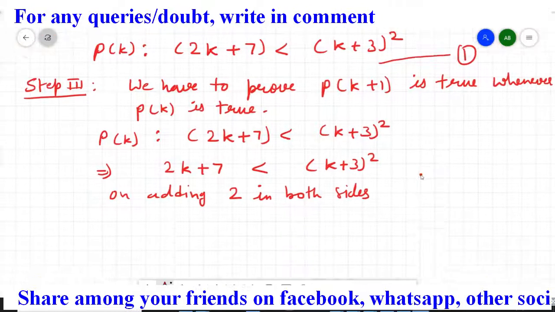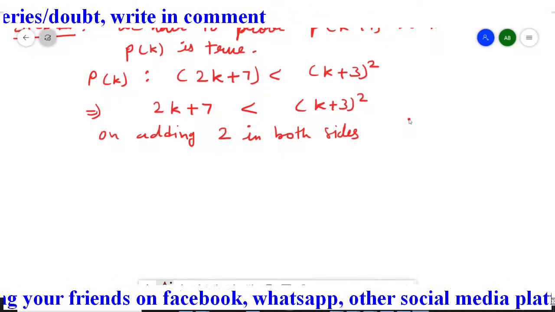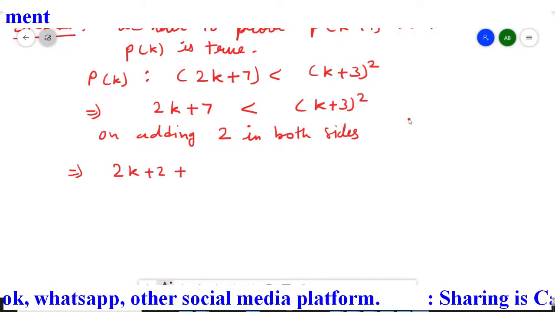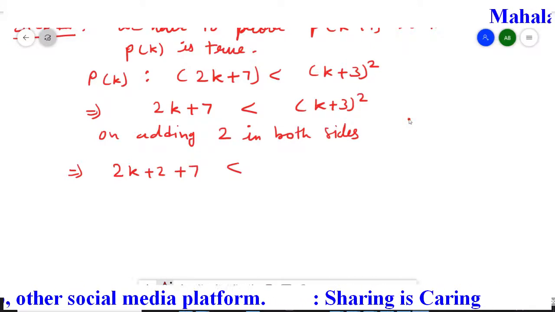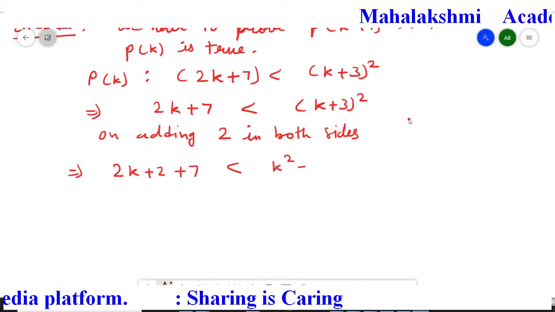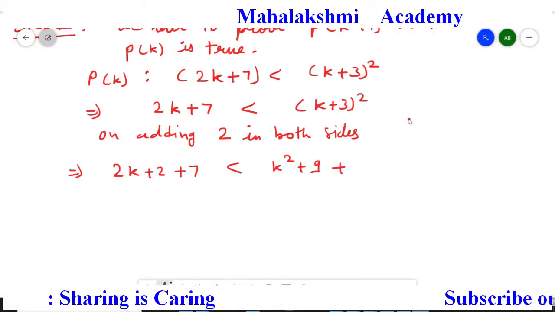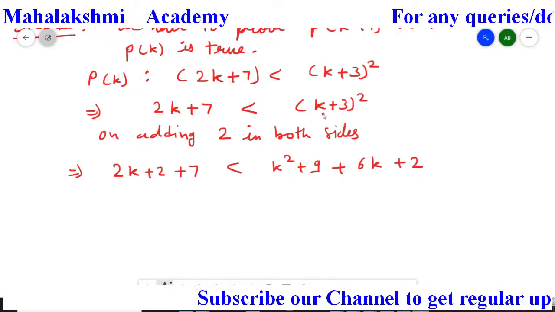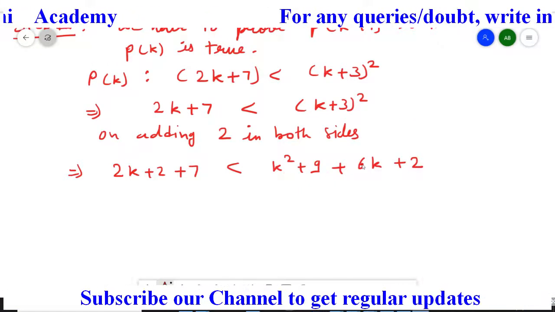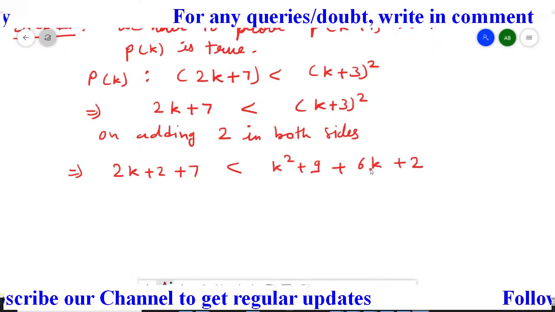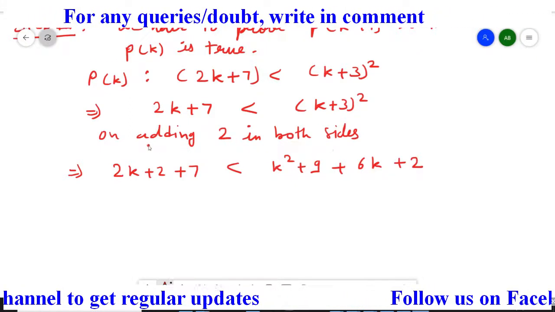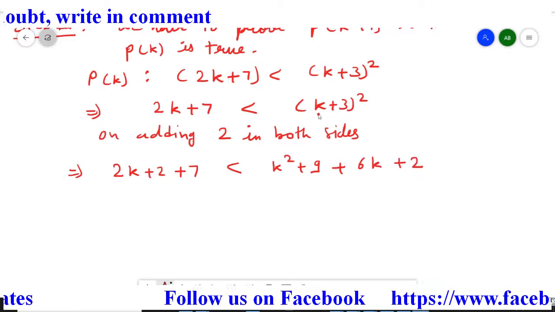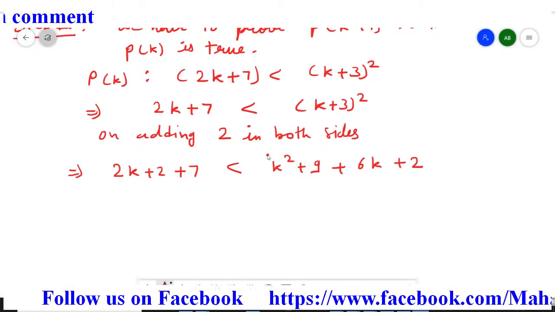And that will give us, now in the next step, 2k plus 2 plus 7 less than, and here this (k plus 3) I want to open, so we will get here k square plus 9 plus 6k and plus 2. So what I have done here, this k plus 3 I opened by (a plus b) whole square, that is a square plus b square plus 2ab, and then plus 2 we have to add on both the sides. So here I wrote here and here I wrote at the back. So I hope this is clear to you. Here I opened the bracket as well as plus 2 we are done because I wrote here, that's why.